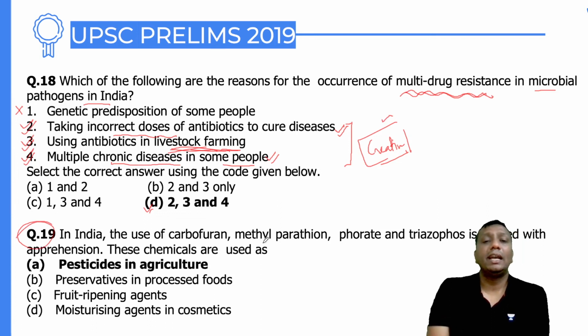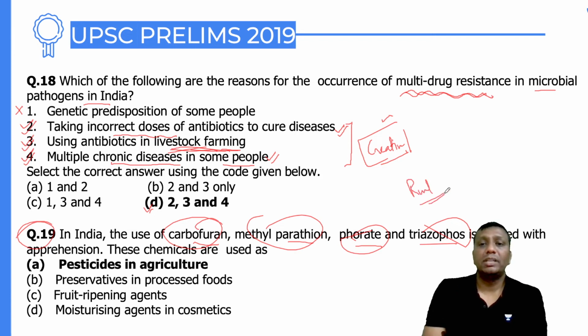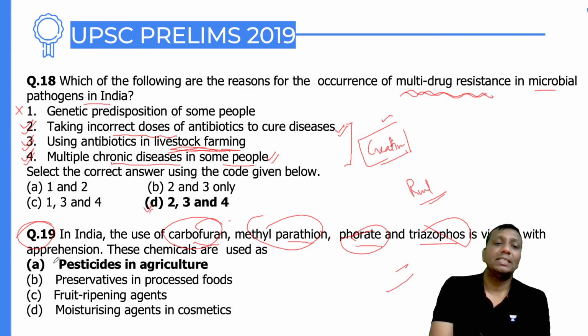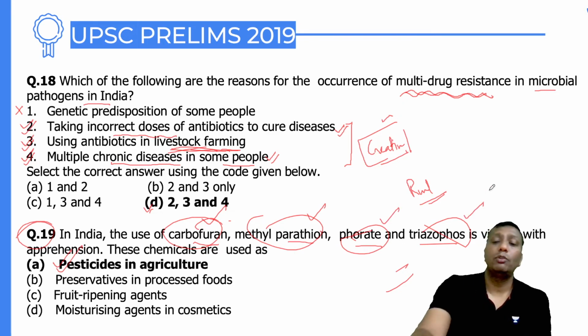Question number 19: in India, the use of carbofuran, methyl parathion, phosphorus. See, this is a very cup-of-tea type of question, so you should try to connect it with rural areas. I have seen when my Dadaji was living, guys, he used carbofuran, malathion and that type of chemicals as pesticides in the field to kill insects. Now it is your awareness. It's a general and common question. Here you must have awareness.